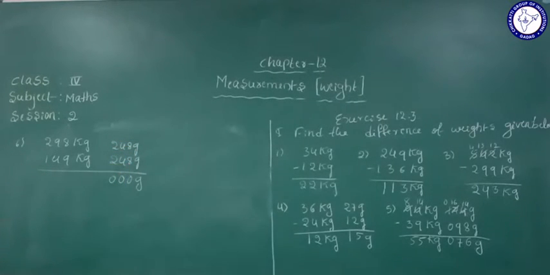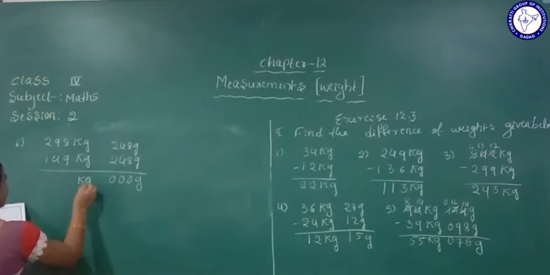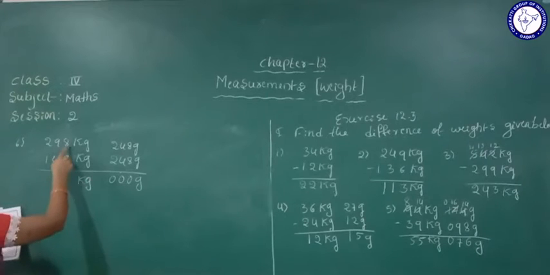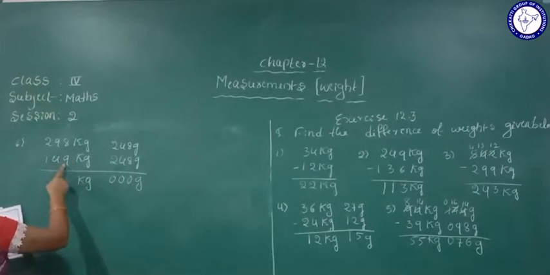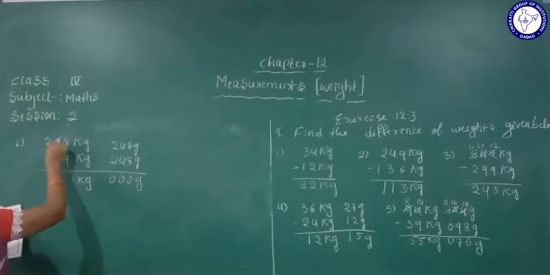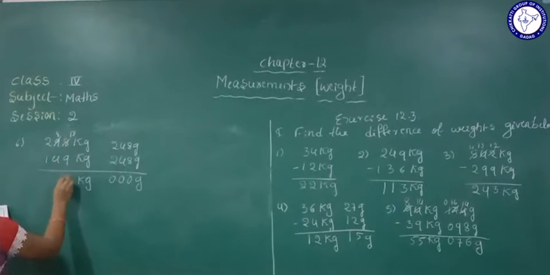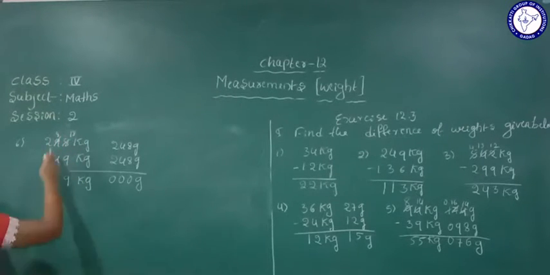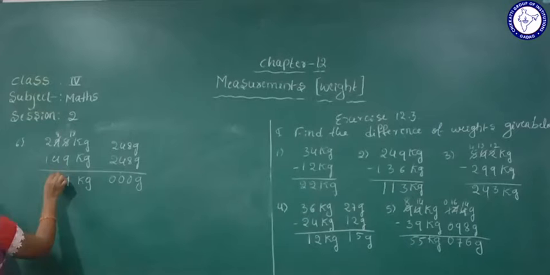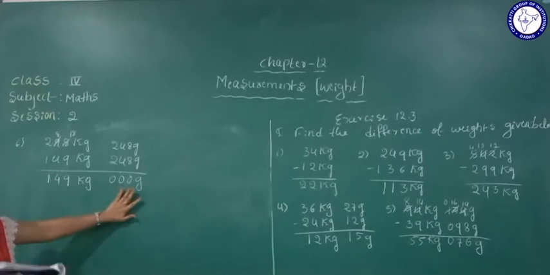Next one, kg as it is, we'll take here. So here 8 is there, here 9 is there, 9 is bigger than the 8. So what will we do? 1 from this side, so it will become how much? 18. 18 minus 9 is 9. Yes, 8 minus 4 is how much? 8 minus 4 is 4. 2 minus 1 is 1. So the answer is 149 kg 0 gram.